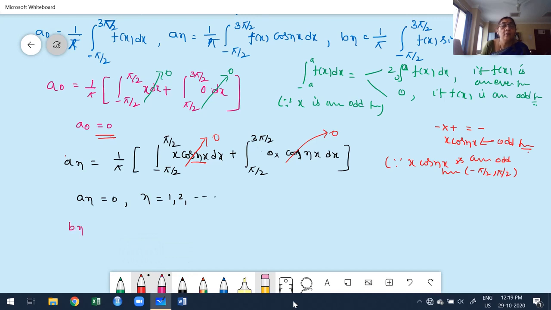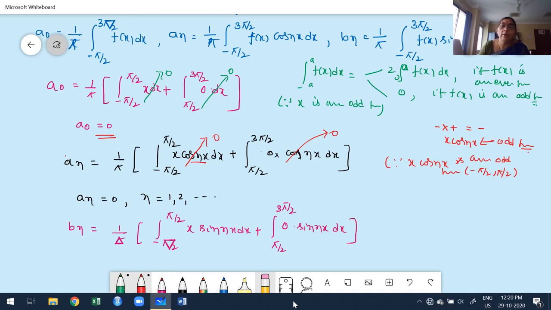Now again, I'm going to split the integral 1 by pi of minus pi by 2 to plus pi by 2, the function is x sine nx, and then pi by 2 to 3 pi by 2, the function is 0 into sine nx with respect to x. You know that this integral value itself is 0.